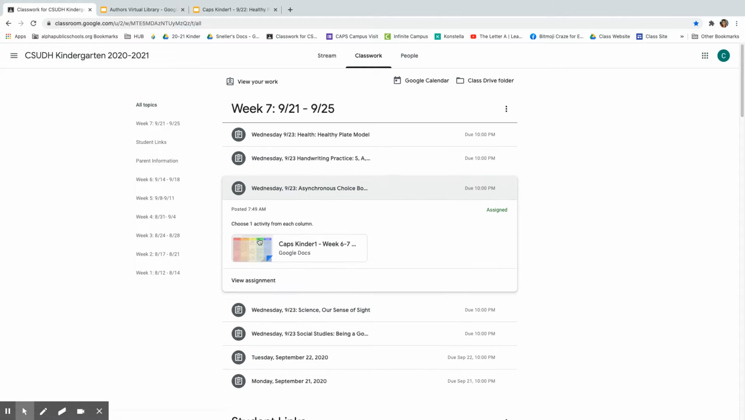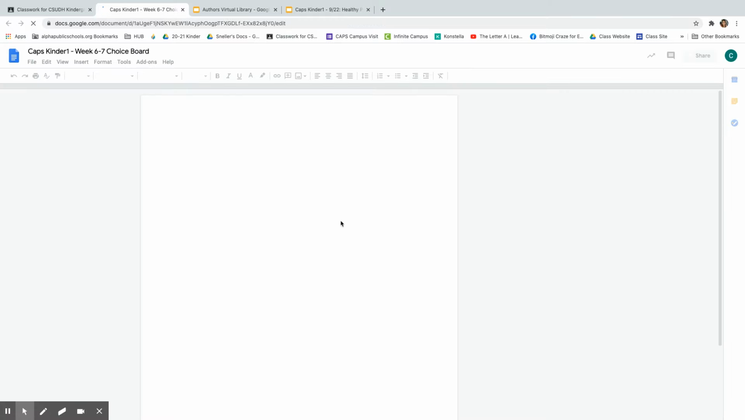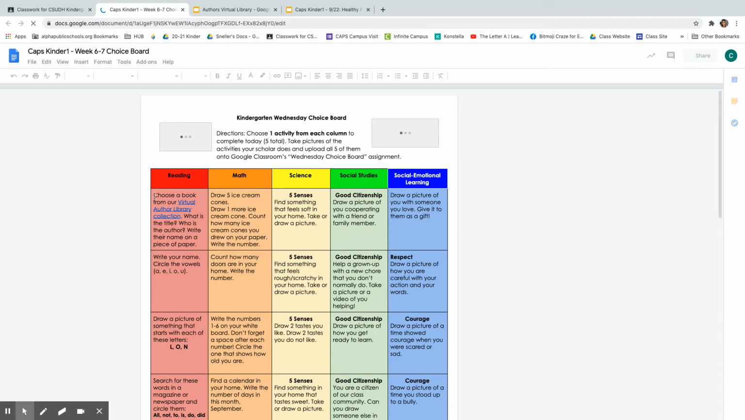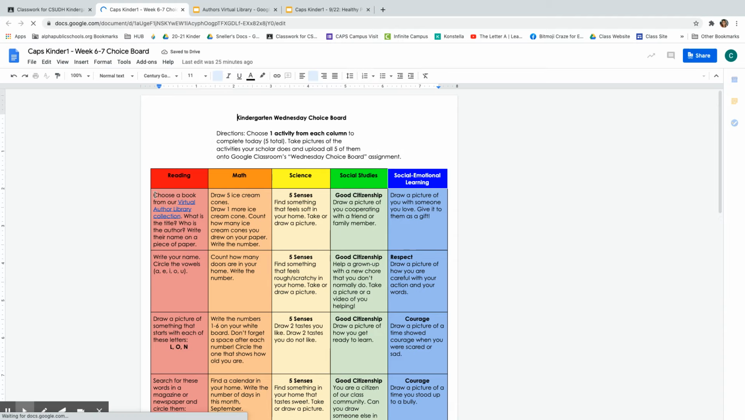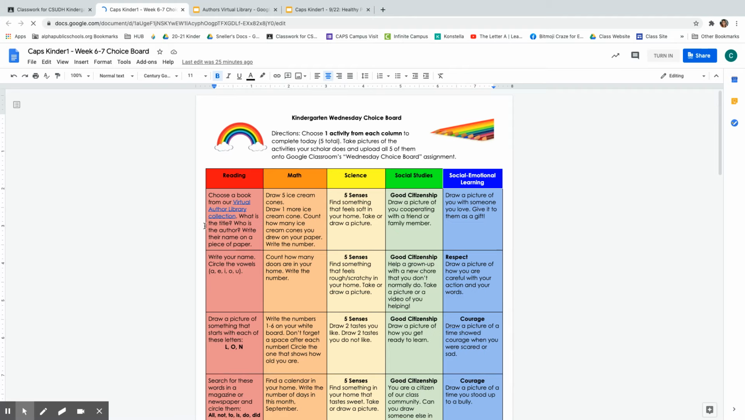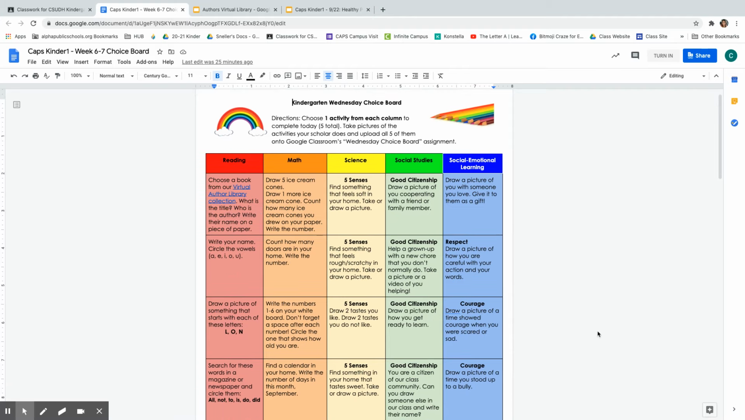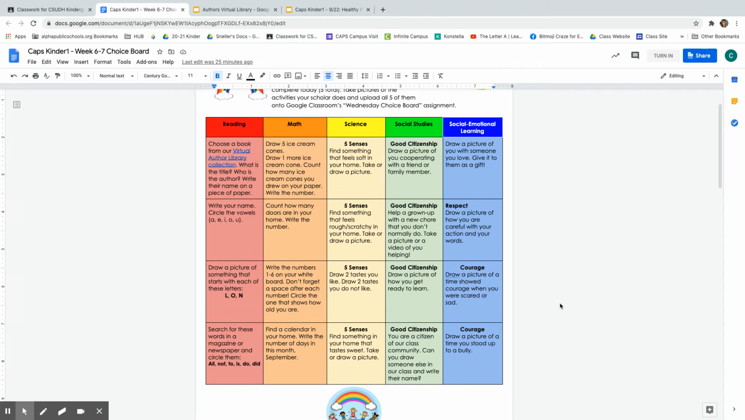In our asynchronous choice board, it is the same board as the previous week with one change. For the Monday activity or the reading activity here, we have the option to choose a book from our author virtual collection where scholars can write about the title and the author and write those names on a piece of paper. Other than that, the activities are the same. Remember, just have them choose one from each topic, draw a picture or take a photo if the activity requires that, or a video, and just add that documentation here to the Google Classroom before you turn it in.